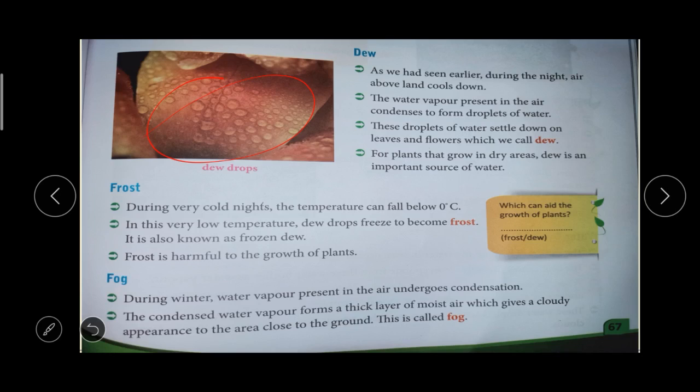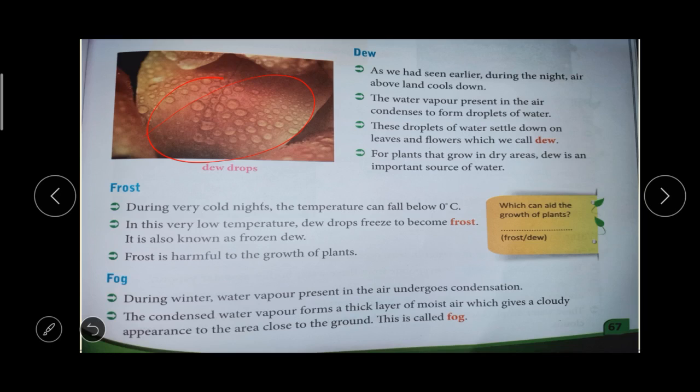Okay, then the next one is fog. During the winter season, the water vapor in the air undergoes condensation. As we have learned, the water vapor in the air undergoes condensation. Okay, so this condensed water forms a thick layer of moist air, which looks like a cloud, and it appears close to the ground. That is called fog. In the news also we can see that in Delhi the fog is becoming very high and we are not able to see the other person. So people are advised to avoid going out, right? So that is the fog.